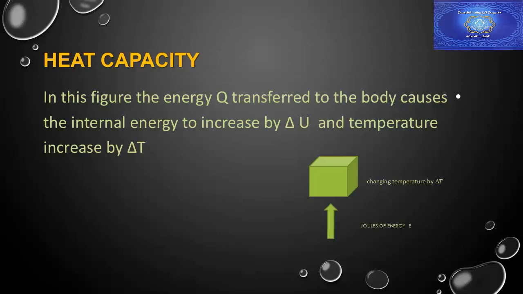Thermal heat capacity. Different materials have different thermal heat capacity. It means if a material absorbs thermal energy, then unless it's melting or boiling, its temperature rises. However, some materials have a greater capacity for absorbing thermal energy than others. For example, if you heat a kilogram of each of water and aluminum, the water must be supplied with nearly 5 times as much energy as the aluminum for the same rise in temperature.